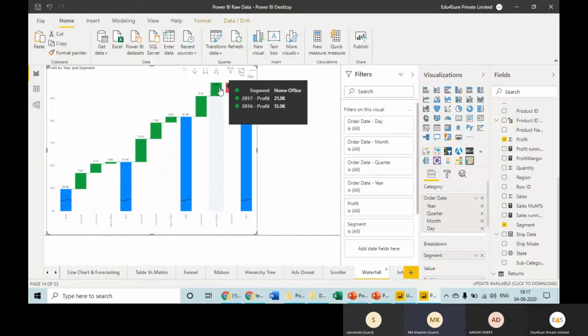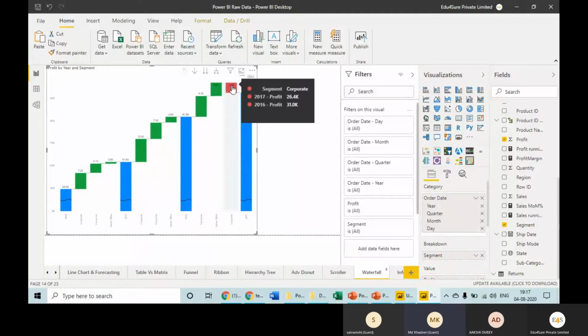So basically it increased from 15 to 21. When we move to the corporate segment, what happened in 2016? It was 31. In 2017 there was a fall. It is showing it in red color and it does it automatically. So whenever you want to find out that fall, you can use this visual straight away.